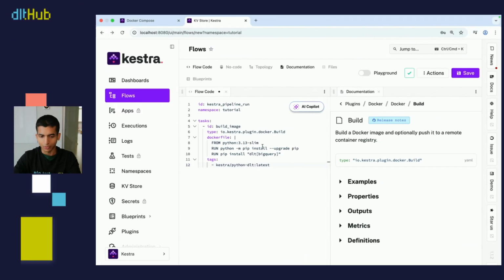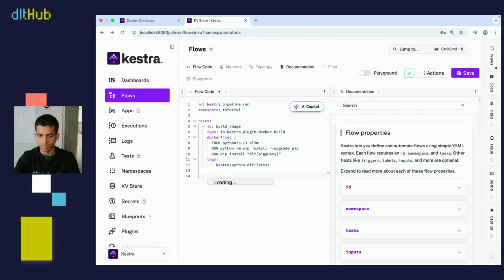Okay, so I've created a task called build image and it's of type build. And here I'm basically just creating an image that uses Python and it installs DLT with the BigQuery extra. So now that I have my image, I can build another task, which is basically in this case, just going to run our pipeline script in this image.